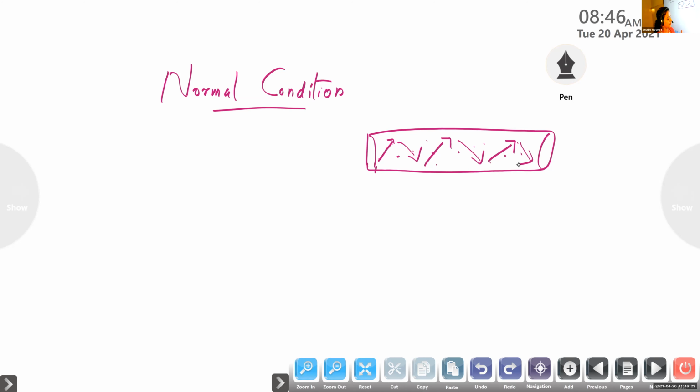Yes, it's right, Punya, say it louder. It is the thermal velocity. It is known as the thermal velocity. During the random motion inside a conductor, in the absence of an electric field, these electrons possess a velocity, and that velocity is known as thermal velocity.